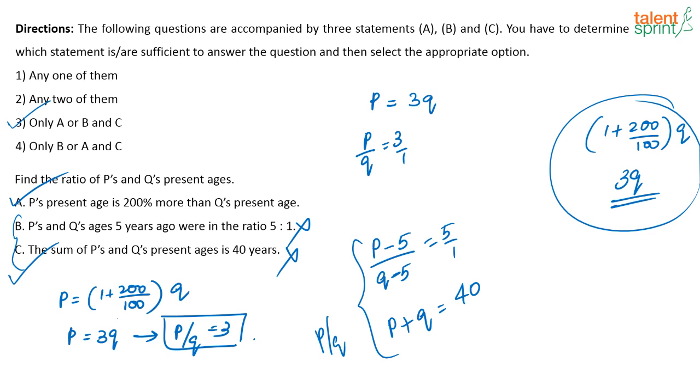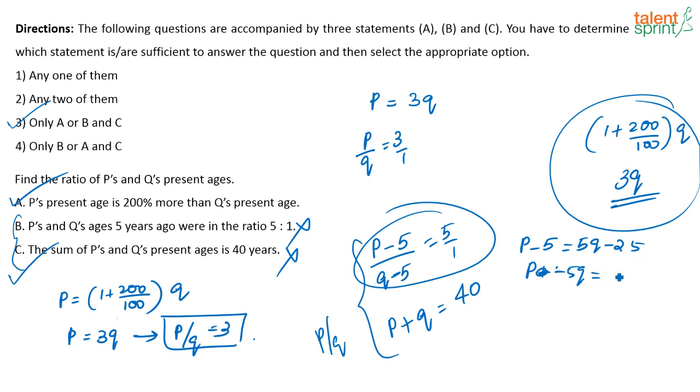Now, if I use statement 2 alone, I get this equation. Using this equation, I cannot find out what is P by Q, right? I have an equation like P minus 5 is equal to 5Q minus 25. Again, I will have P minus 5Q is equal to minus 20. Basically, I am not able to find out what is P divided by Q using the second equation alone. Again, using the third equation, I am getting only P plus Q is 40. Again, using this, I am not able to solve.